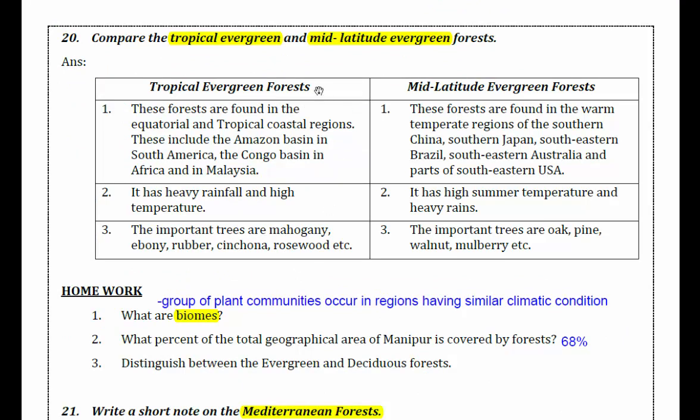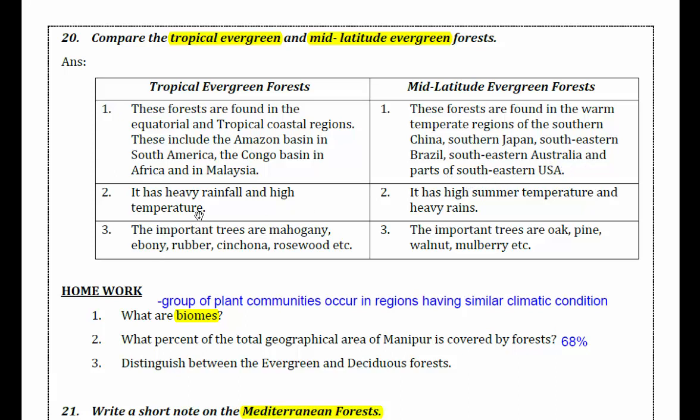Question number 20. Let us compare between tropical evergreen and mid-latitude evergreen forests. Compare and contrast. Tropical evergreen forests are found in the equatorial and tropical coastal regions. This includes the Amazon Basin in South America, the Congo Basin in Africa, and Malaysia. Mid-latitude evergreen forests are found in the warm temperate regions of southern China, southern Japan, southeastern Brazil, southeastern Australia, and part of southeastern USA.